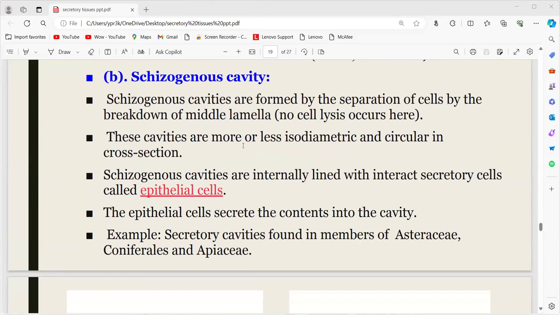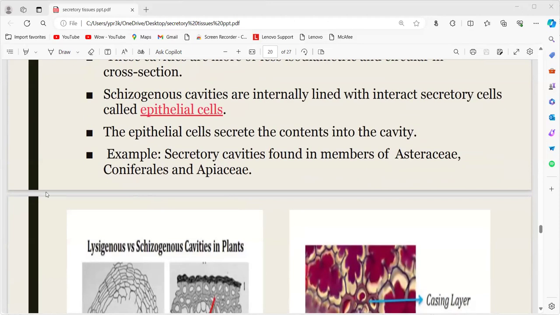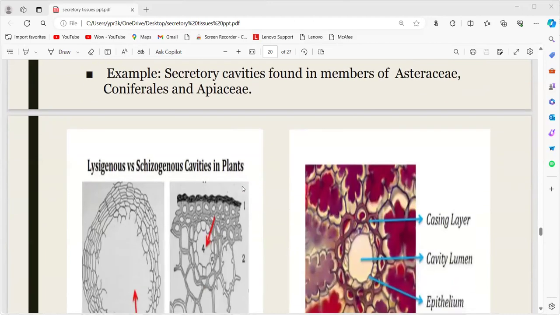These cavities are more or less isodiametric or circular in cross section. The cytogenous cavities are internally lined with intact secretory cells called the epithelial cells. Inside the cavity the epithelial cells are present, and they secrete the contents into the cavities. Examples for secretory cavities: generally seen in Pinaceae members, Coniferales and Apiaceae.